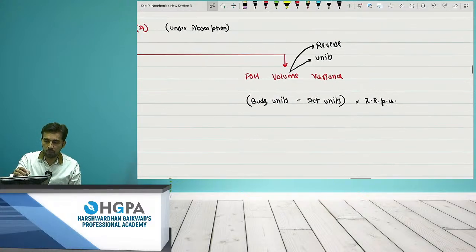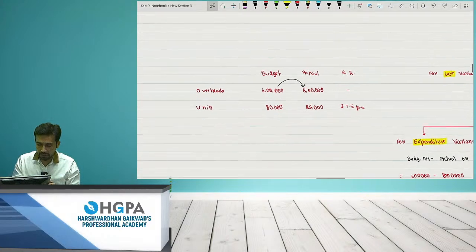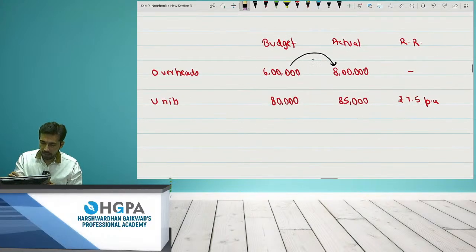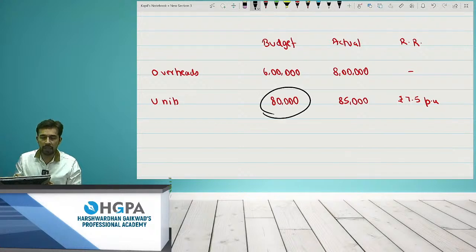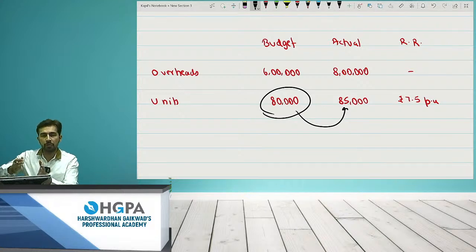So check, what were the budgeted units? How many units did I ask you to make? If you check the table, I asked you to make 80,000 units only. But what you did, you actually made more, which is obviously a favorable situation for me, right? I asked you for 80,000, but you are actually producing 85,000. That means 5,000 is extra units making, right?